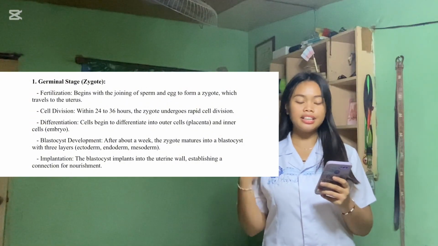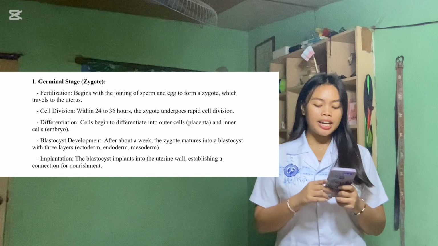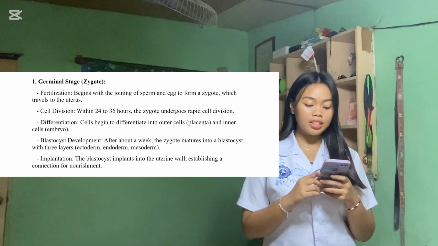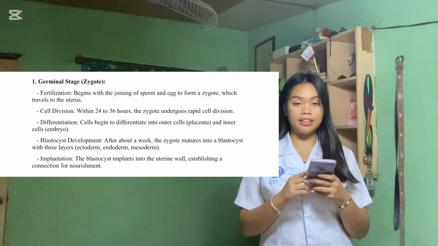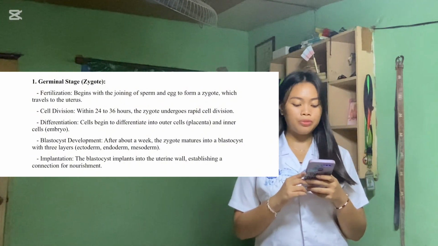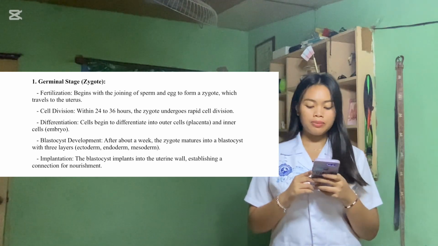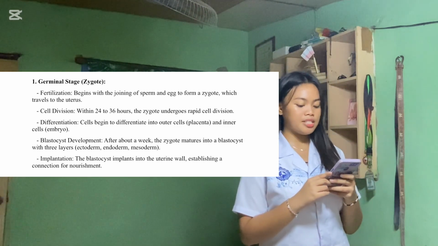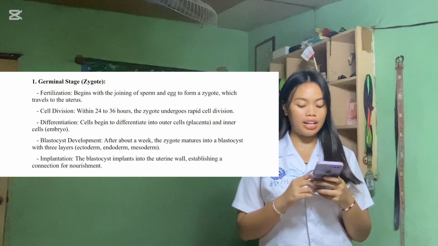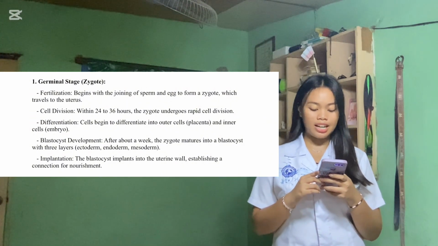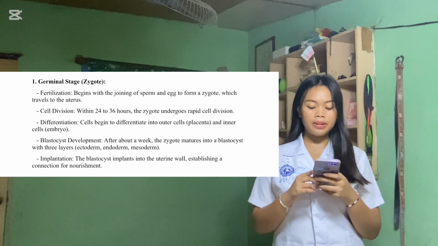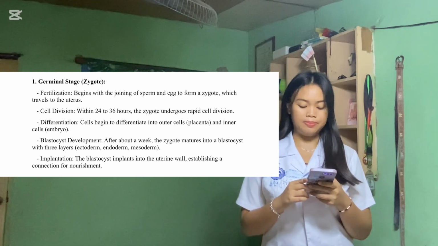The last one in the germinal stage: implantation. The blastocyst implants into the uterine wall, establishing a connection for nourishment. Implantation is the process by which the blastocyst, a fluid-filled structure formed from the developing embryo, attaches itself to the uterine wall. This connection is vital as it allows for the exchange of nutrients and oxygen from the mother to the embryo, establishing the foundation for further development and growth during pregnancy.